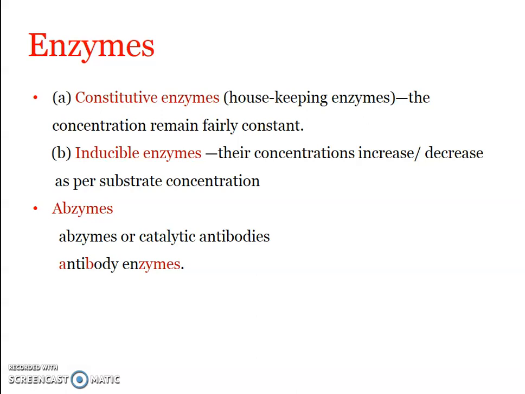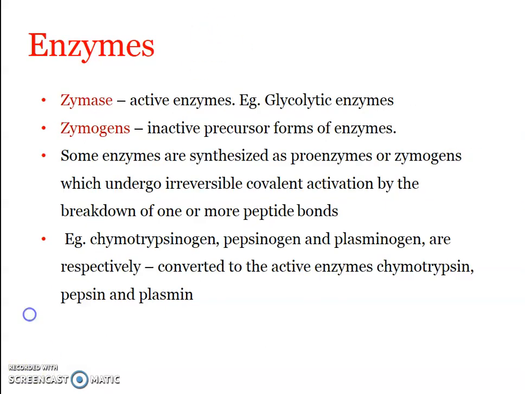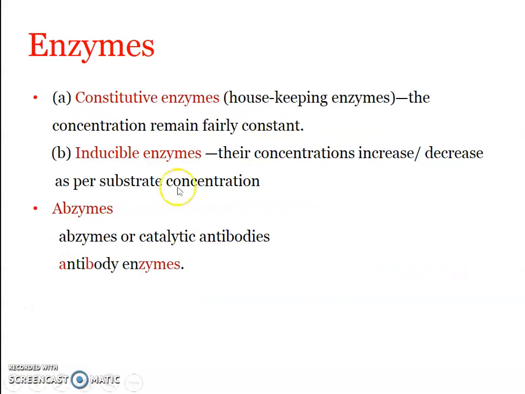Okay, for example, lactate dehydrogenase. The lactate dehydrogenase is an enzyme that acts on lactic acid. So the lactate dehydrogenase is an inducible enzyme, and it is produced in the presence of lactic acid or lactate.